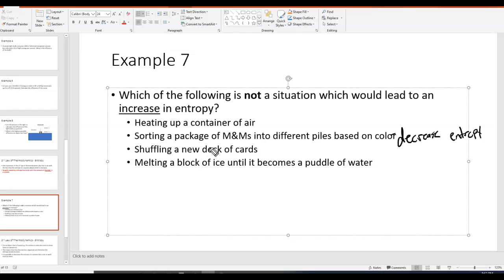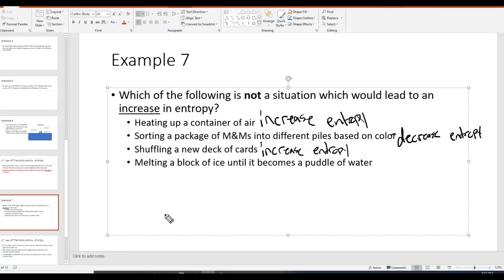When you shuffle a new deck of cards, guess what? You're increasing the disorder. That's an increase in entropy. Why? Because when you buy a deck of cards, all of the cards come in order. So if you shuffle them, they're going to become more disordered, less organized. So that's an increase in entropy. Heating up a container of air: if you heat up a container of air, the air molecules are going to move faster, and if they move faster, that means they are less organized. So this is also going to be an increase in entropy.